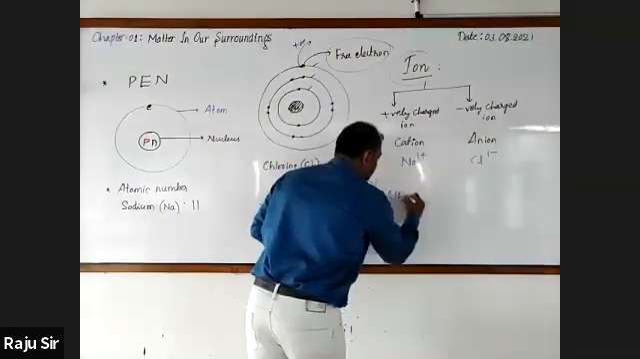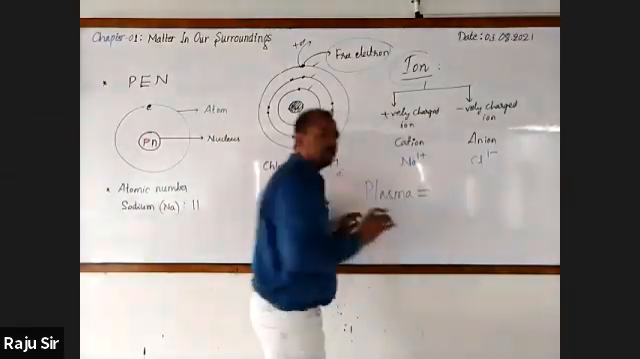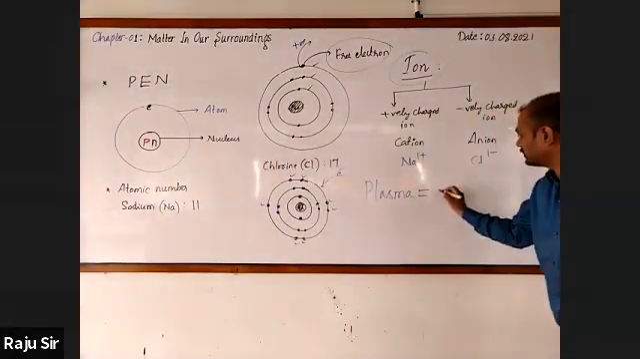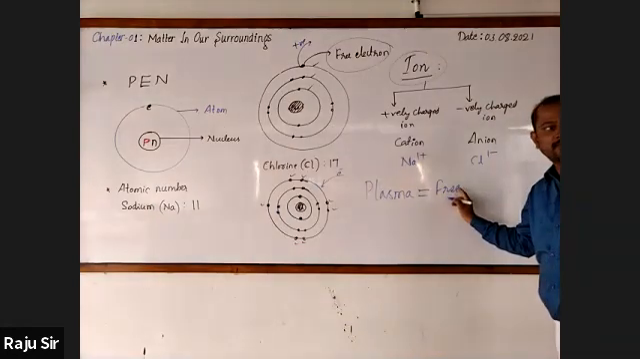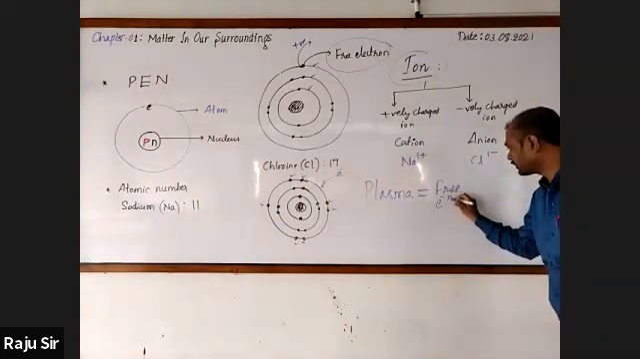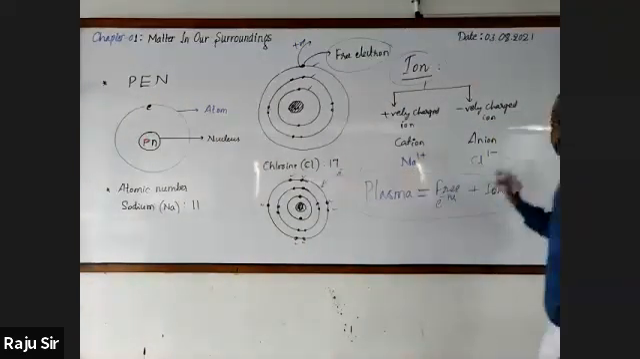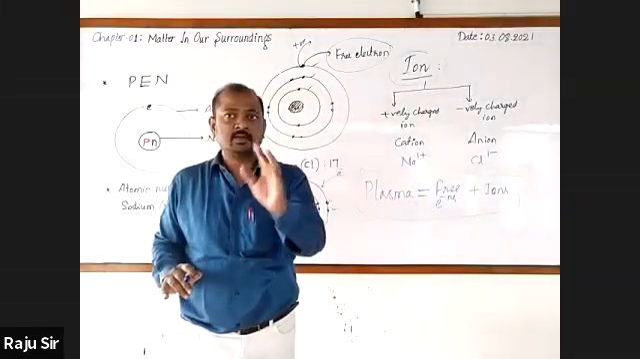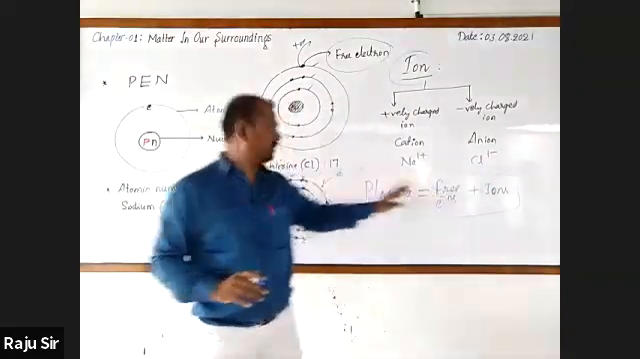Plasma. This is the fourth state of matter. Only to help you understand in the simplest way: plasma is the mixture of free electrons and ions. The fourth state of matter, which is the combination of free electrons and ions, is called plasma.